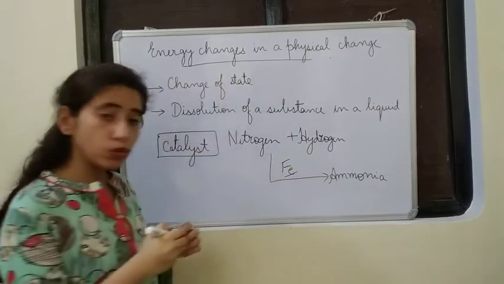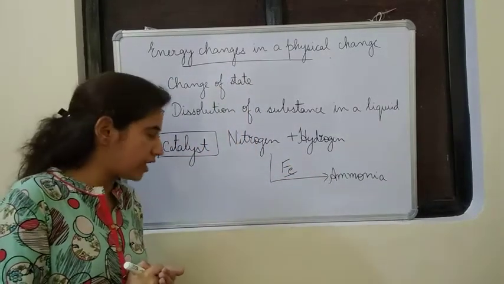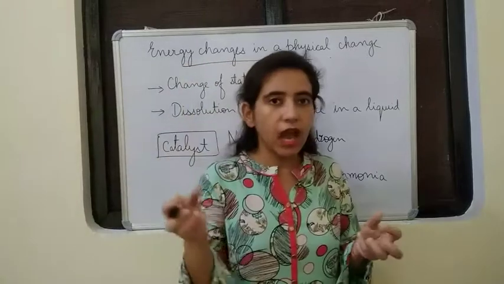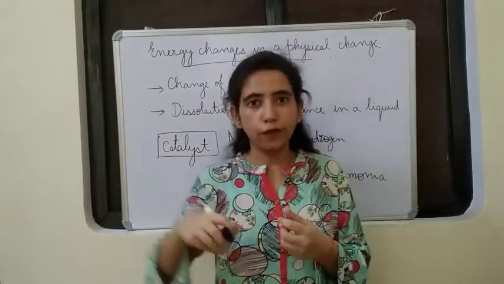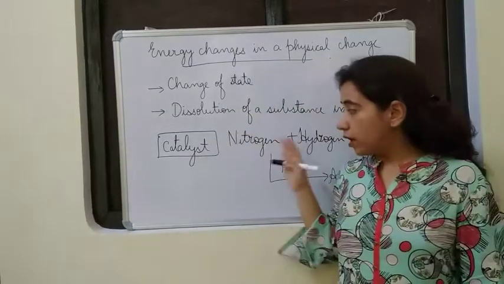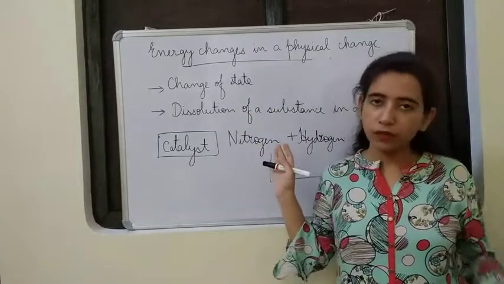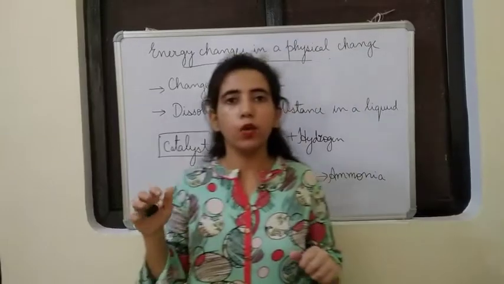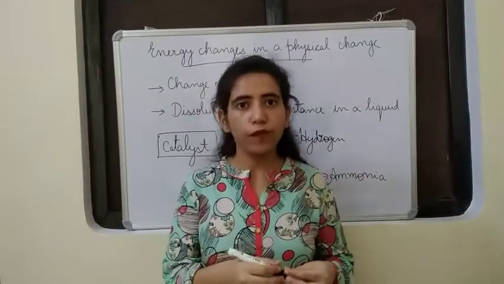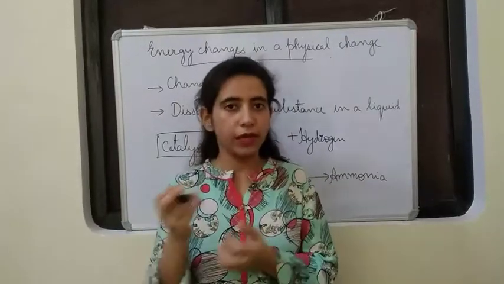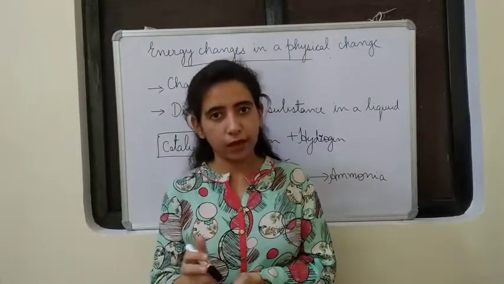And what is the use of this catalyst? It speeds up the reaction. It will encourage nitrogen and hydrogen to react quickly and form ammonia. And whatever iron we took in the beginning of the reaction, the same iron we are going to get at the end. Suppose we started with 10 grams of iron, after the reaction also we will get 10 grams of iron back.